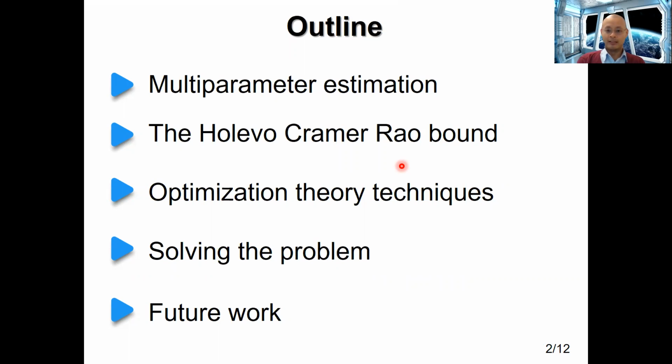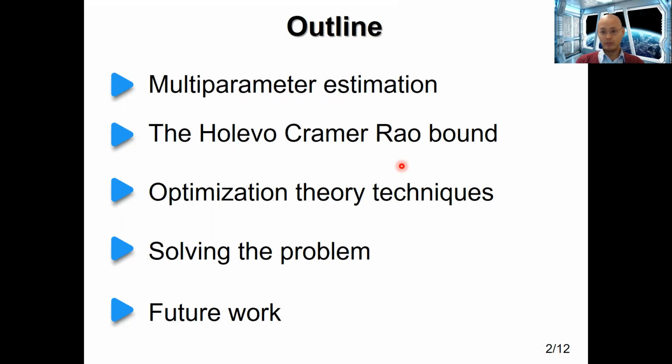Now, mathematically, this bound can be viewed from the lens of optimization theory. This Holevo-Cramér-Rao bound is at its heart an optimization problem, where you minimize an objective function subject to some set of constraints. Because of this, we can use optimization theory techniques to solve this optimization problem in some special settings.